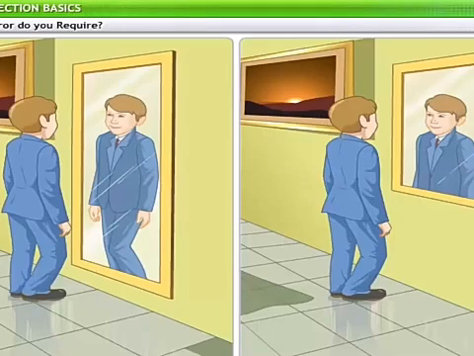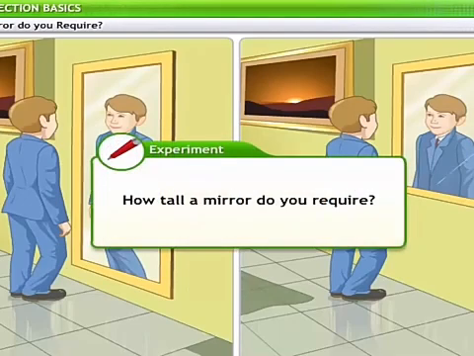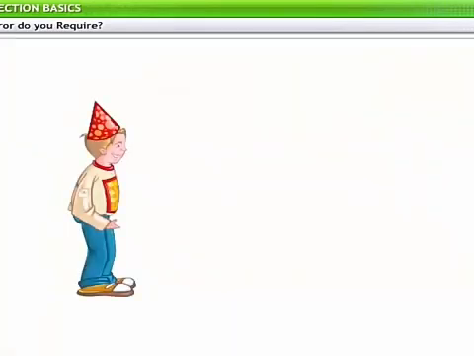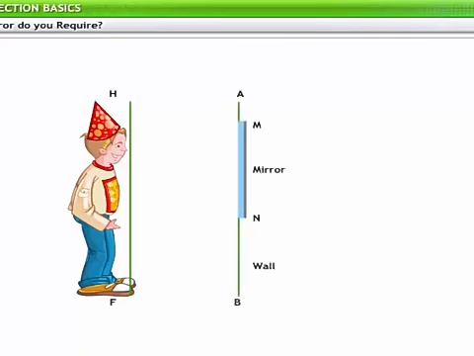A simple experiment can help you determine how tall a mirror you require to view your full image. Consider a person of height HF standing in front of a mirror on the wall, where H represents the highest point on his head, F the lowest point on his feet, and E is at eye level.